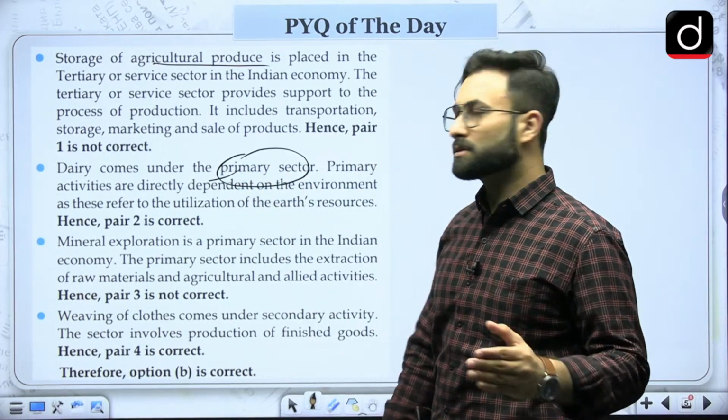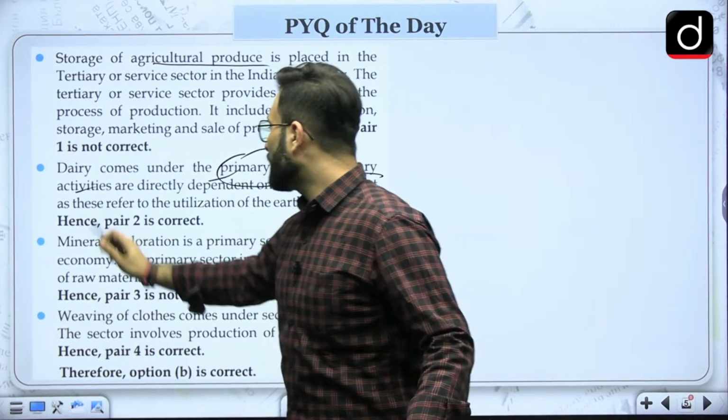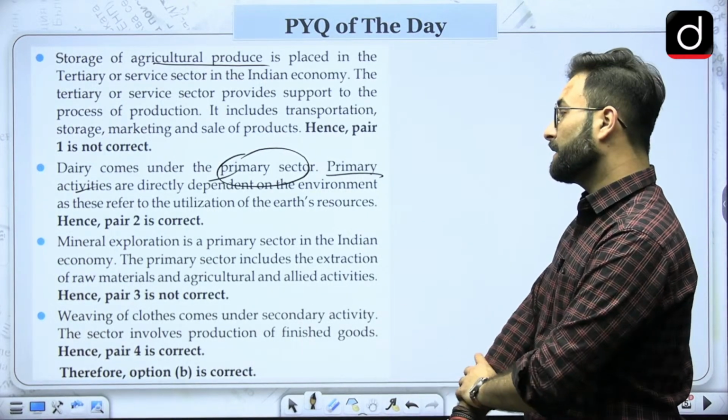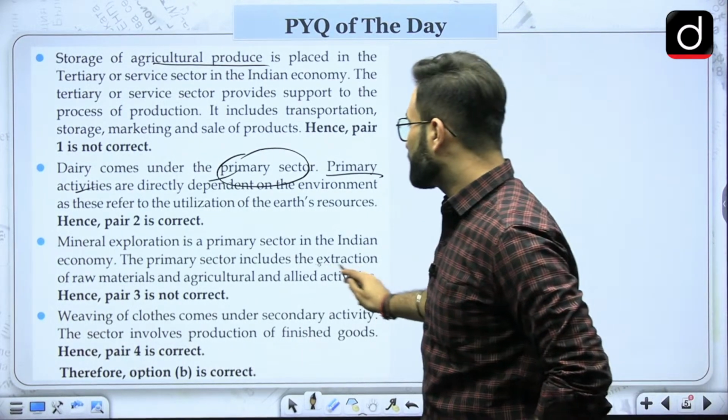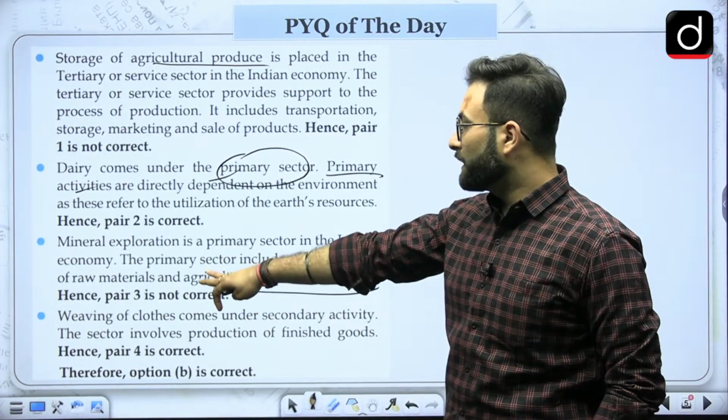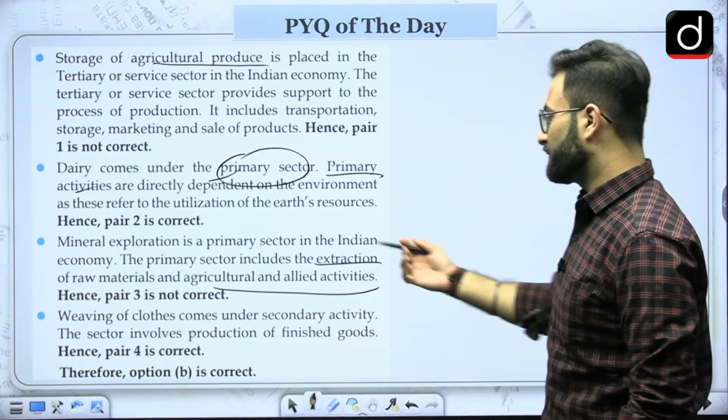We have already seen that agriculture and the allied activities are basically under the primary sector. Mineral exploration is primary sector in Indian economy. The primary sector includes extraction of raw material and the agriculture and the allied activities. Coming to the next one, weaving of cloth, that is your secondary sector, which we have already seen.